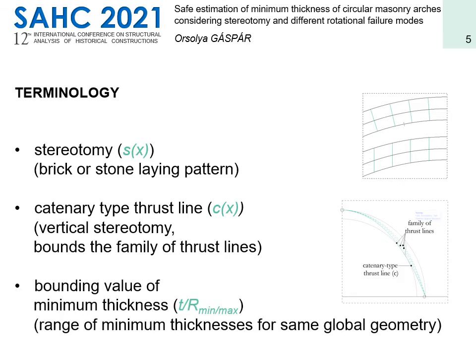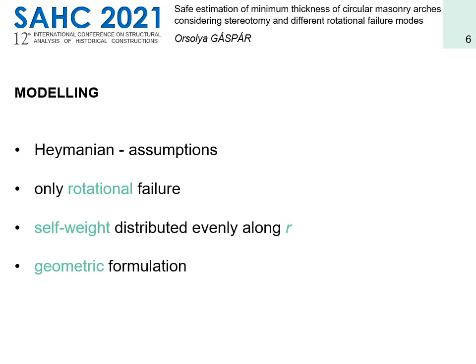We have repeatedly talked about a bounding value of minimum thickness, which might sound unusual, but as we have discussed above, depending on stereotomy, a range of minimum thicknesses can be generated for a given geometry and loading. The bounding values are the minimum and maximum of this range if they exist. The thickness is scaled by the radius of the arch, hence we use the notation T over R. In terms of modeling, we rely on the Heymanian assumptions regarding material quality, hence we assume infinite compressive but zero tensile strengths and no sliding along the sections. Consequently, we only consider rotational failure.